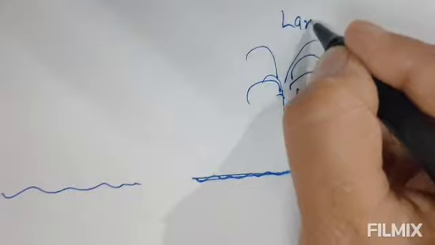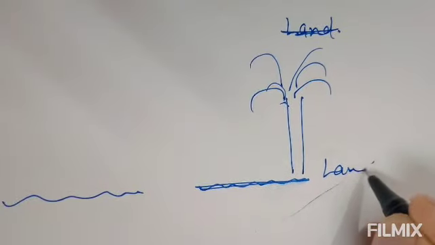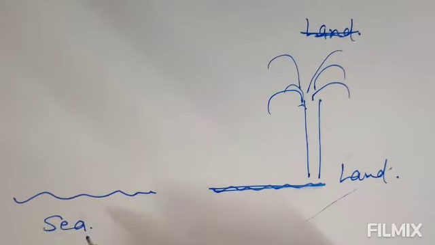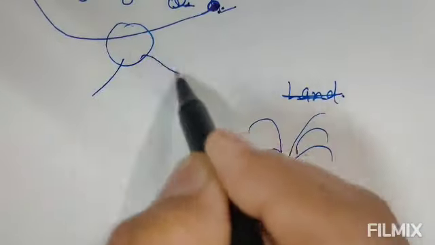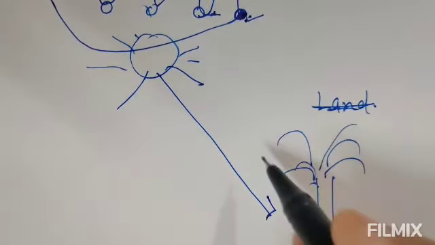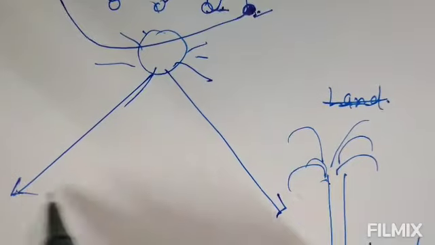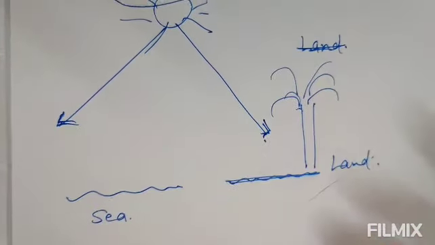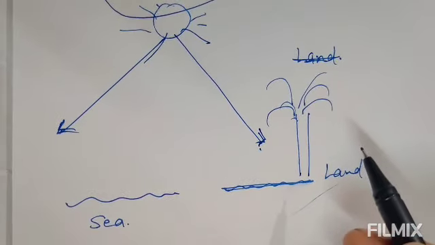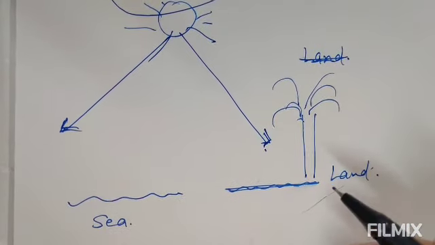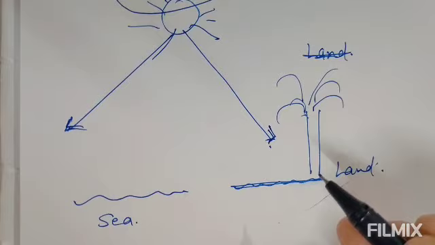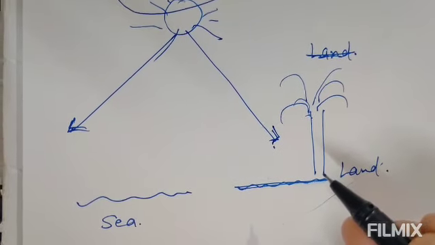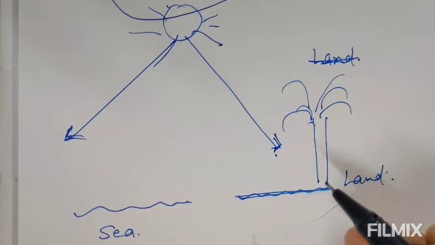This is the land here and sea or any water bodies. So the strong solar heat, the heat from the sun, reaches the ground and the sea water on earth. Here the sunlight reaches both surfaces, the land and the water. Due to it, the ground is heated more quickly than the water in the sea, because water has a great specific heat and mixing currents disperse the absorbed heat throughout the great mass of sea water.